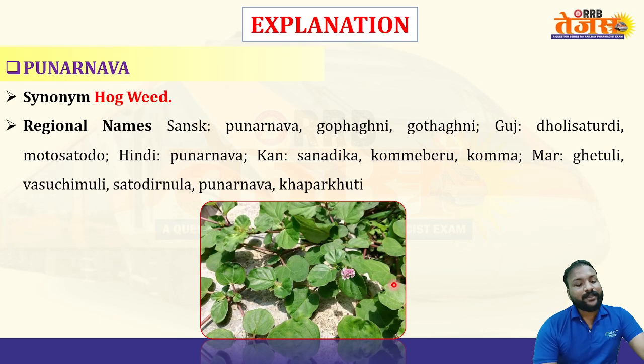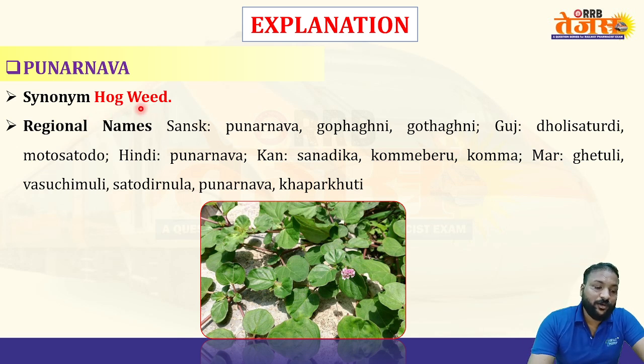Option D is the right answer, because the plant Punarnava has the synonym hogweed. It also has regional names. In Sanskrit: Punarnava, Gopagni, Gothagni. In Gujarati: Doli, Satodi, Moto Satodo.